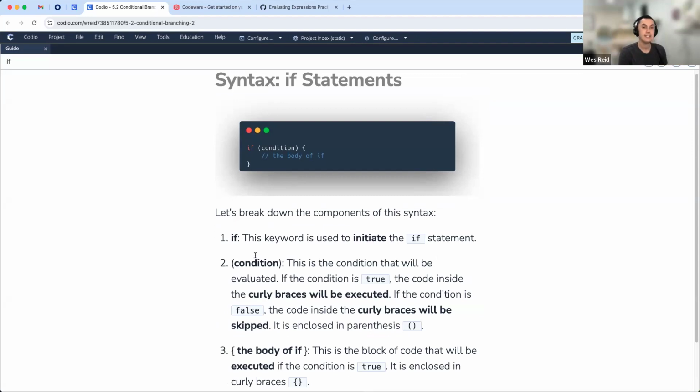The first is the if keyword. Saying keyword really explicitly here, just like the let keyword, just like the const keyword. These are special terms in JavaScript that will do something. So this keyword is used to initiate the if statement. You'll have to have an if keyword to start the if statement. Next part is the condition. The parentheses there are part of the actual syntax itself. Whatever goes inside those parentheses will get evaluated to true or false. If that entire expression, that condition, is true, then the code inside of those curly braces will run.